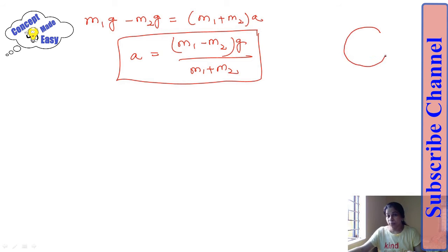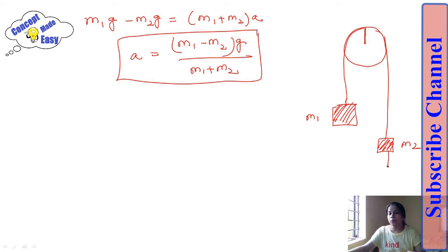Now I am moving to the tension part. Again I am redrawing the diagram. This is the bigger mass, mass m1, and this is the smaller mass, mass m2. The weight acting downward is m2g, and the weight acting downward on the other side is m1g. This is tension T, this is tension T. This acceleration is in downward direction, and this acceleration is in upward direction.